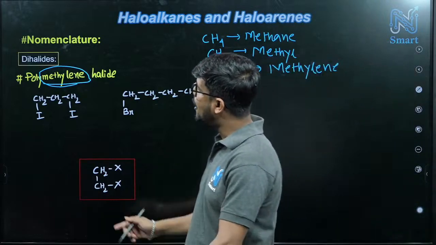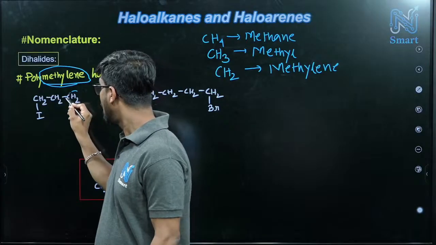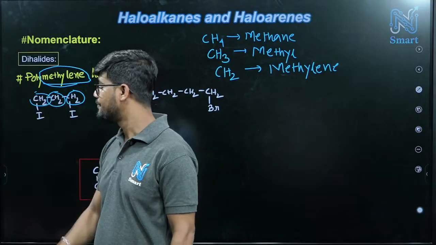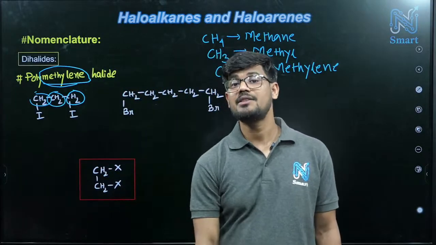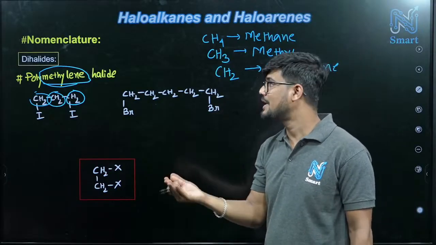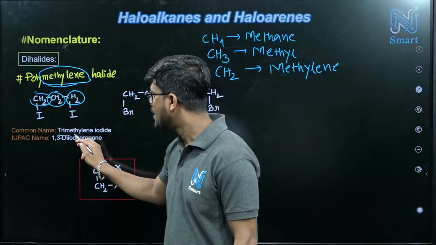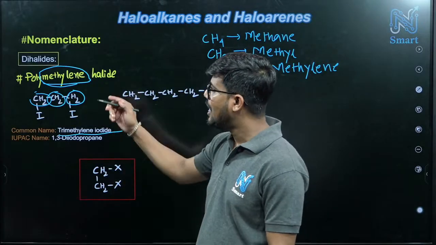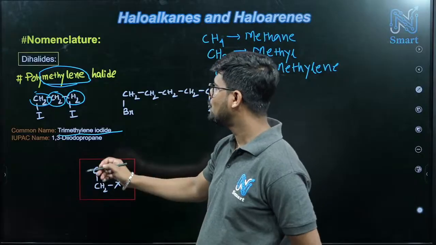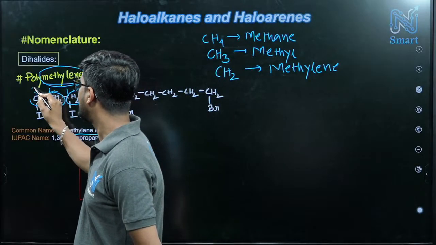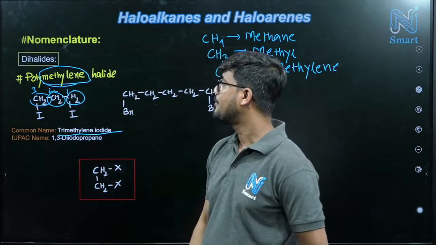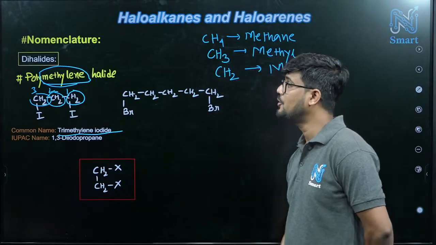Now just check here how many methylene we have. 1, 2, 3, total 3. So that's why, with 3 in number, we say trimethylene iodide. And its IUPAC nomenclature is 1,3-diiodopropane.